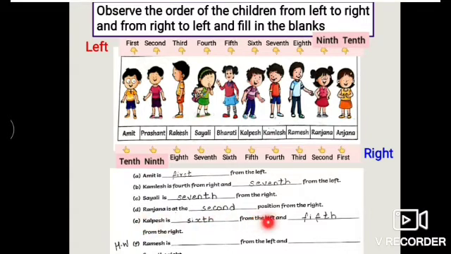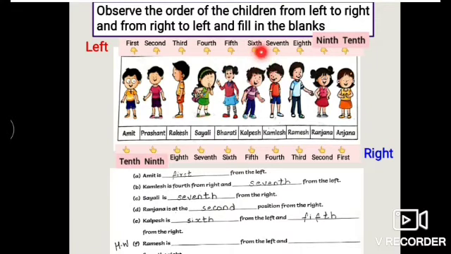Kalpesh is dash from the left and dash from the right. First, we are going to search that child's name. This is Kalpesh. From the left side, you are going to count position first, second, third, fourth, 6th.